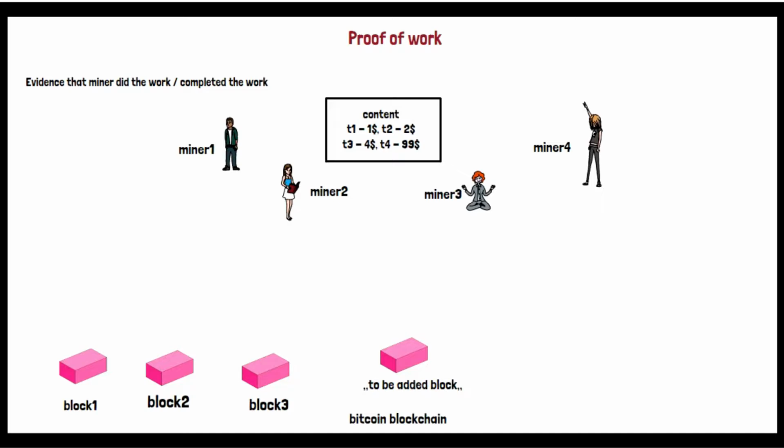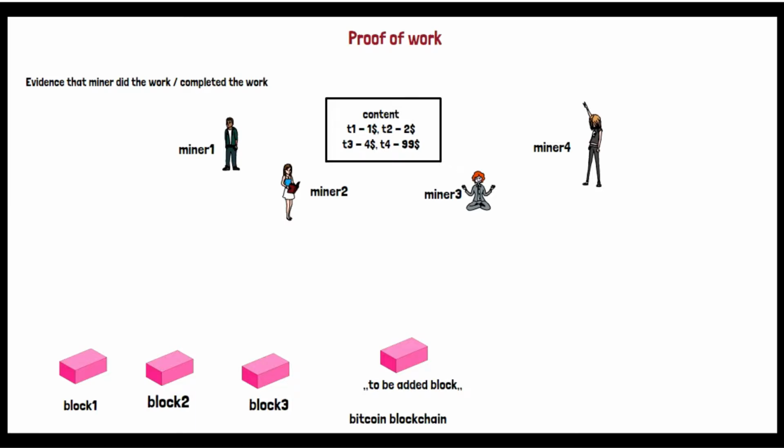Some target, right? Now there are four miners which are trying to validate the content, and let's say all four of them were able to successfully validate. Now will I add four blocks because each of them validated that block? Because once someone validates it, it becomes a block and is part of a blockchain. But here there are four miners, so in reality there might be thousands and lakhs of miners. Everyone will validate. Does that mean that I need to put all those duplicate blocks of this content?